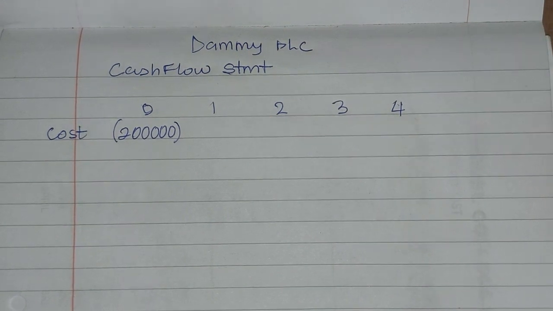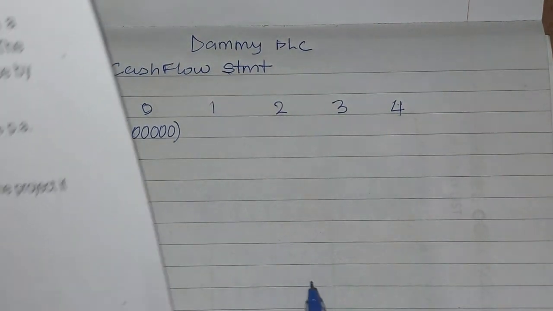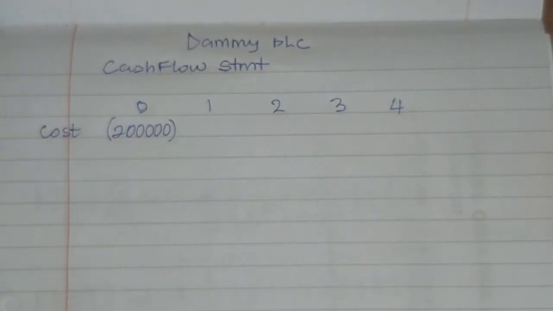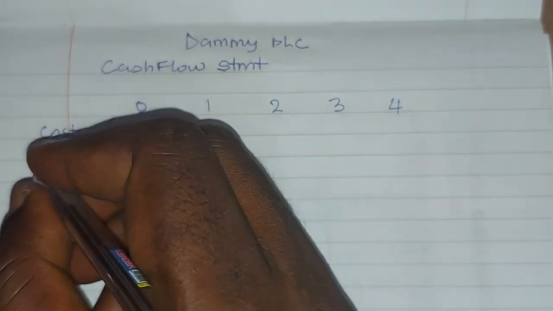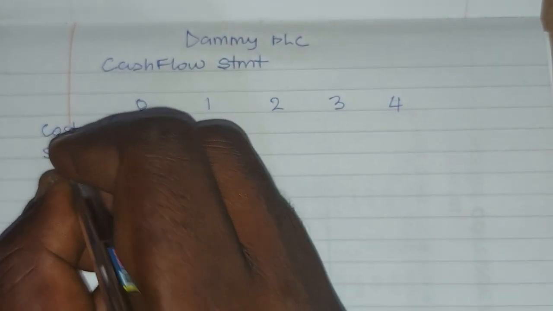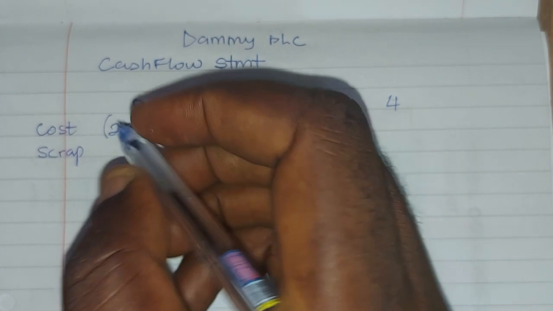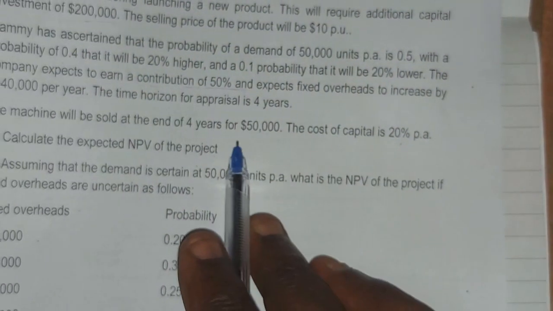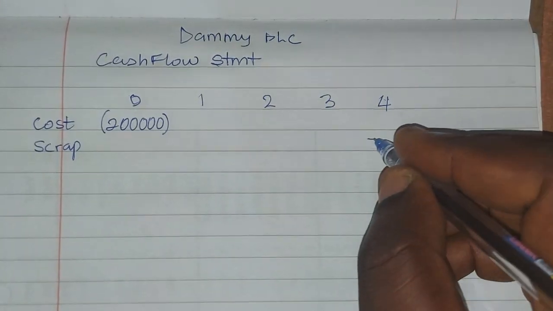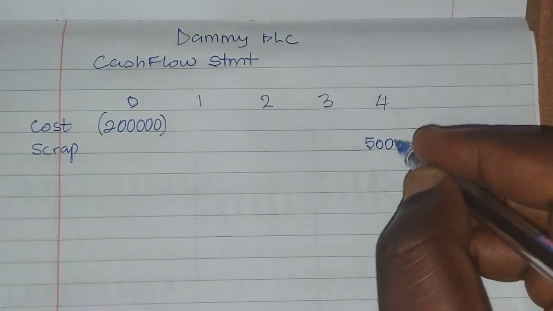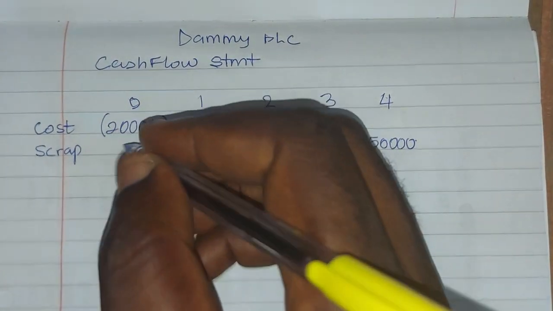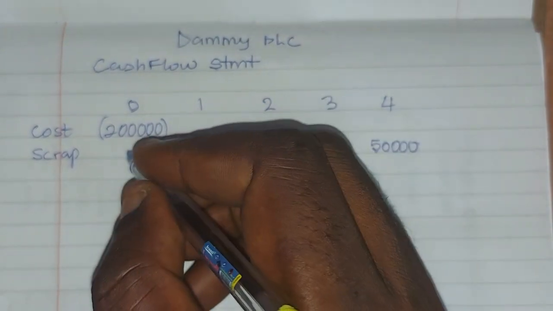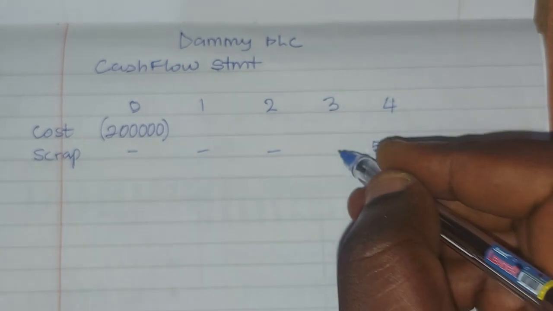Then we have our scrap value, and the scrap value for this project is 50,000. That will be at the end of the project, and it will be positive.